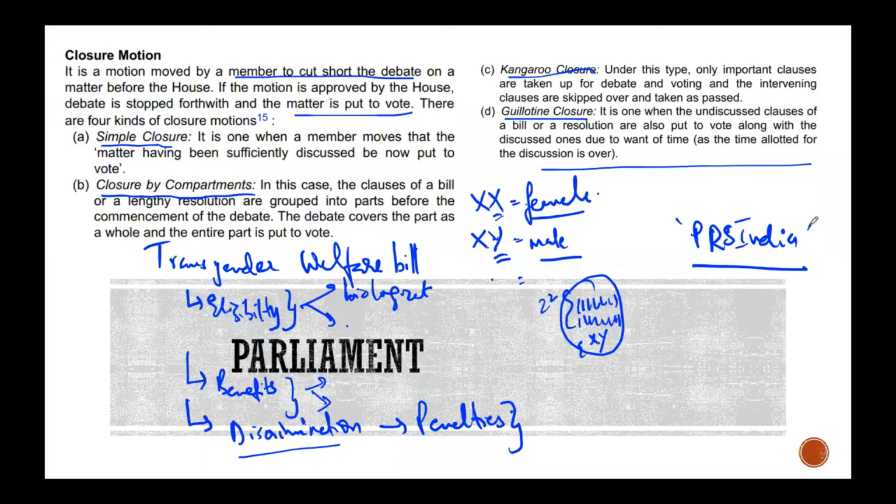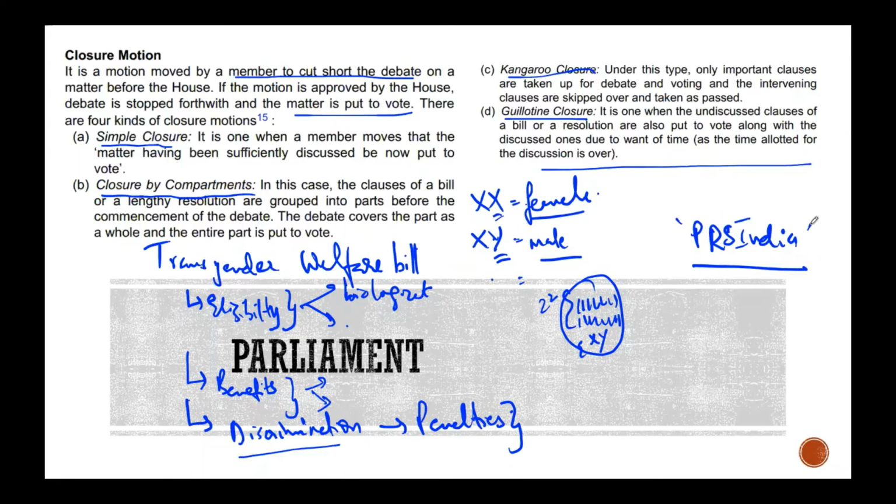It stands for, PRS stands for, I forget. But anyway, this is a good link. You guys can take a look at this.